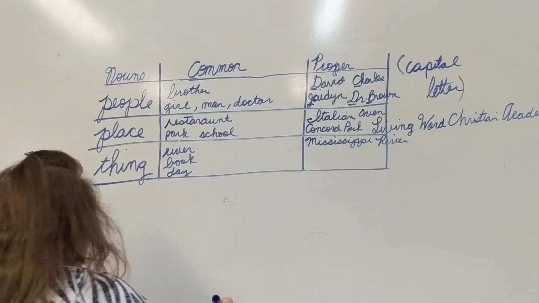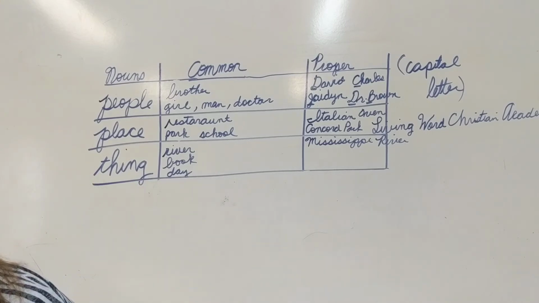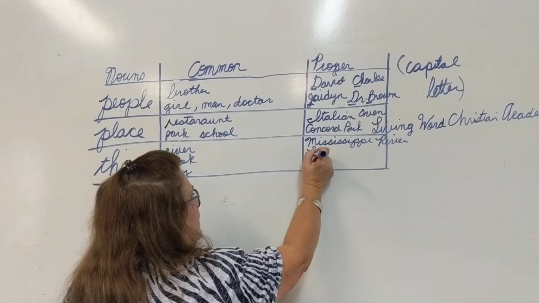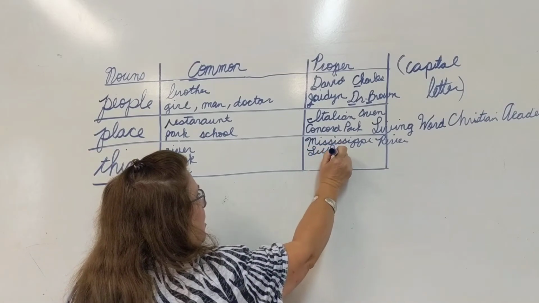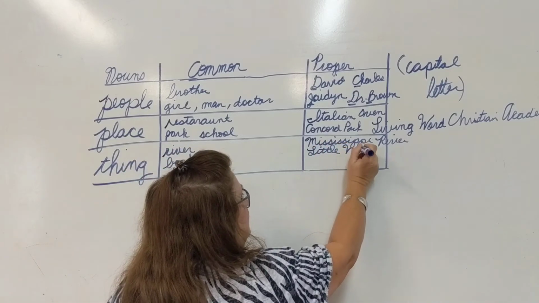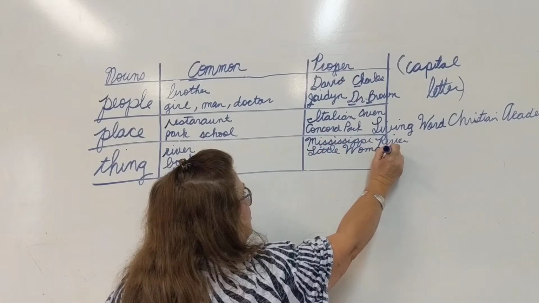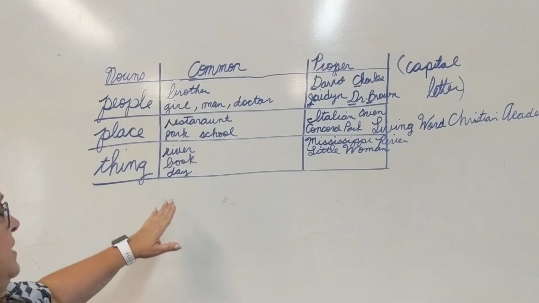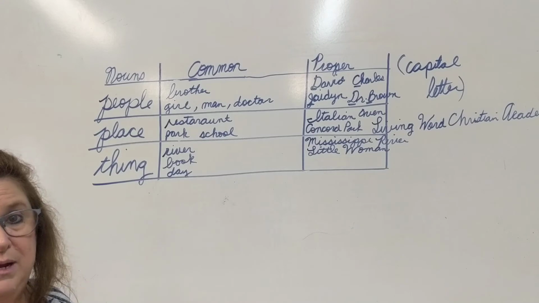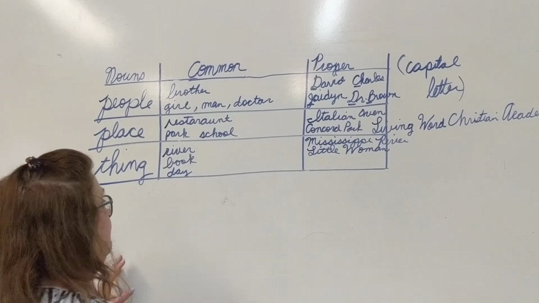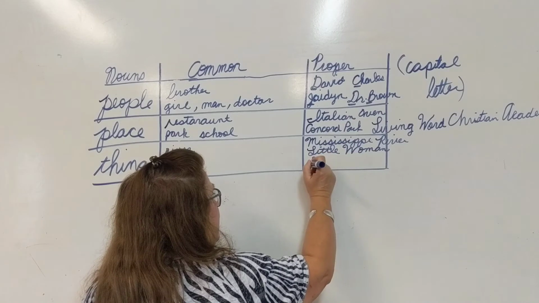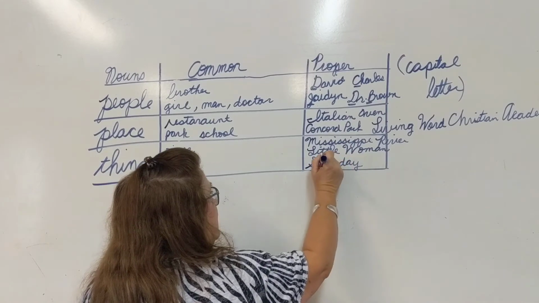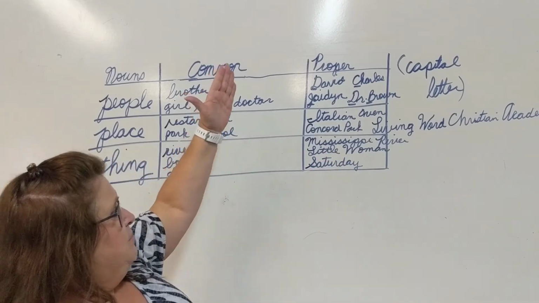A book. What book could we say? Little Women. I like that book. So Little Women is a particular book. It is a proper noun because we're not talking about just any old book. We're talking about this particular book, Little Women. And then a day. It could be any day of the week, a month, any month of the year. But for day, we will say Saturday. Who enjoys their Saturdays? So Saturday is a particular day. It is a proper noun.